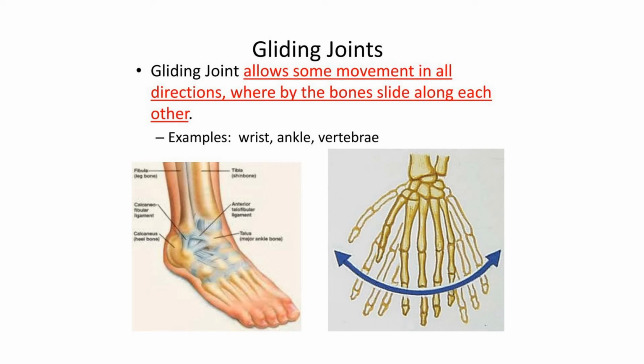Gliding joints. Students, the joint which allows only a limited movement due to sliding of bones over one another is called a gliding joint. The wrist joint and the joints between the rings of the backbone are examples of gliding joints.